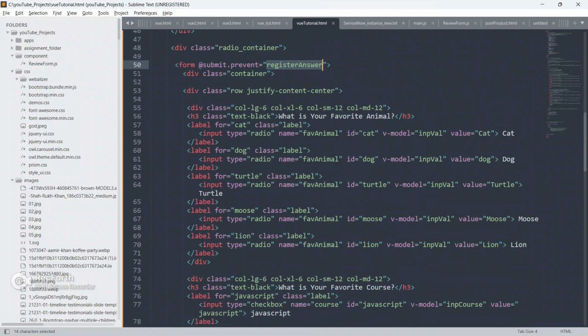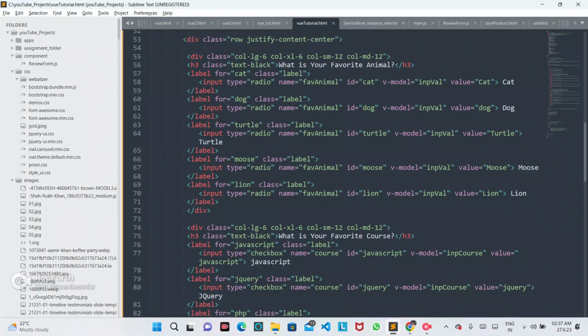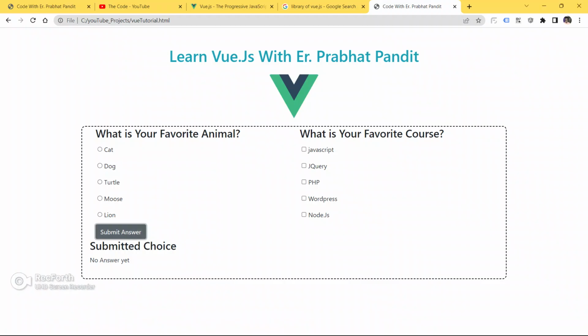Now we have to write our code so that whatever choice the user has selected, after clicking this button, we will be able to see it here. As of now, let me choose dog, let me choose JavaScript, jQuery, PHP, WordPress, Node.js, and I'm submitting the form now. I will not be able to see the answer here.